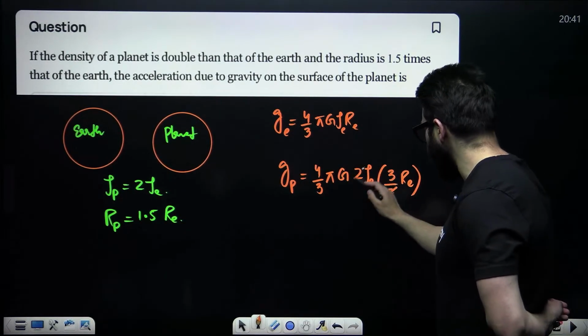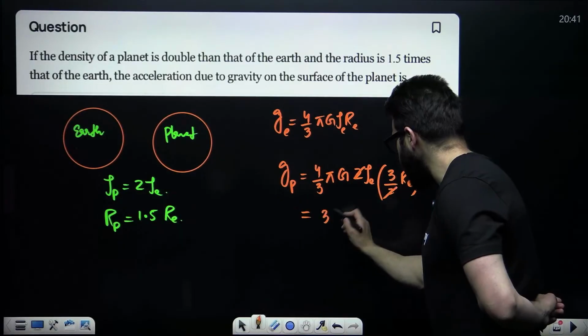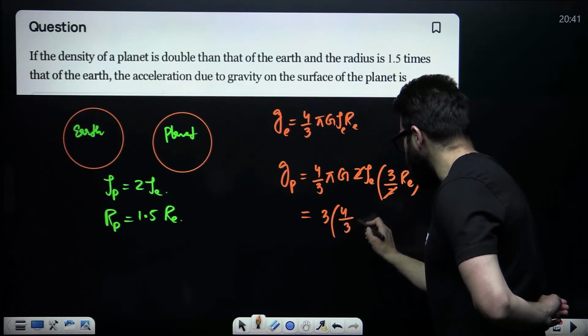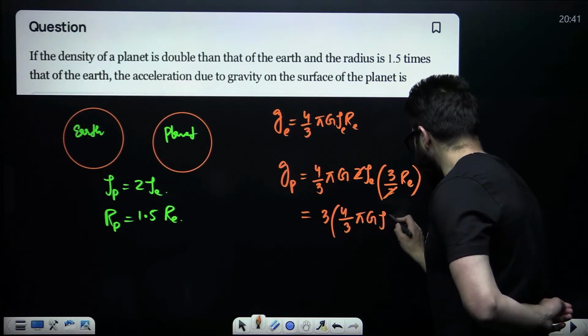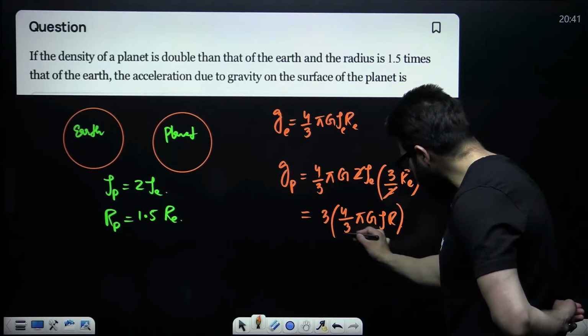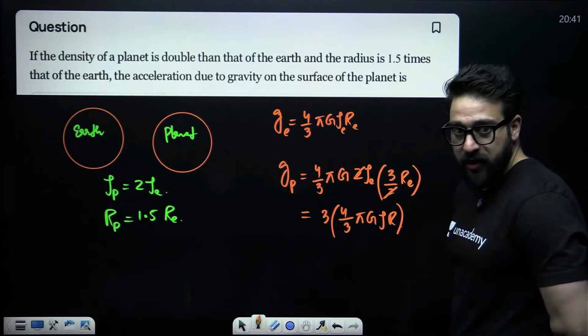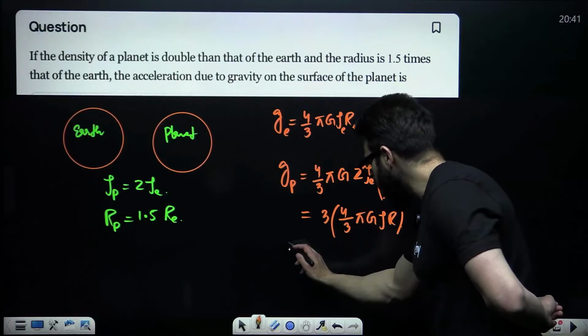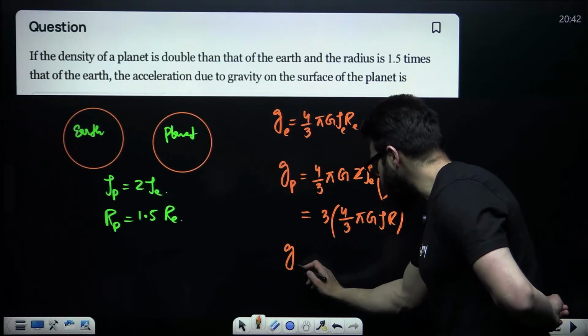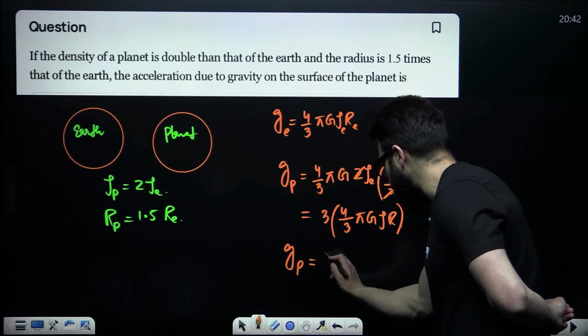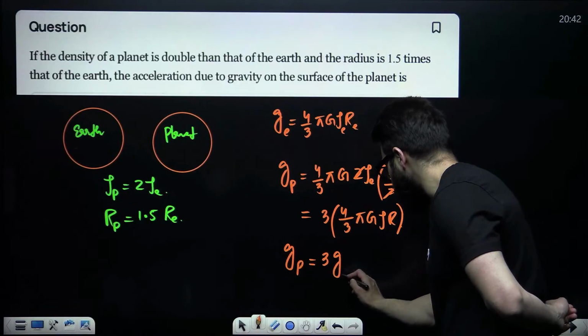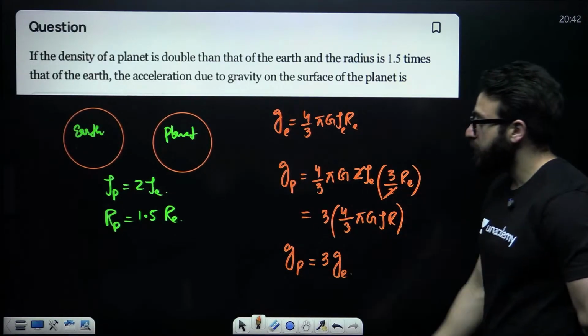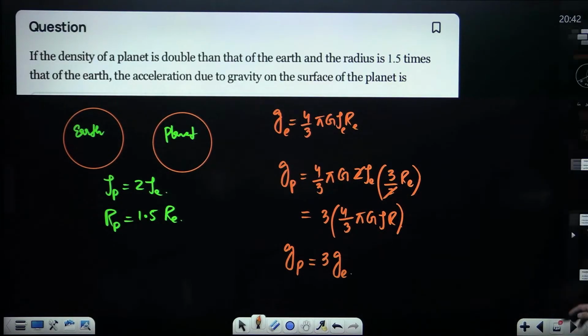Now 2 and 2 will cancel, so you'll be writing 3 times 4 by 3 pi G rho and r. Now what is this? This is the acceleration due to gravity on the surface of Earth. So we say acceleration due to gravity of the planet is 3 times the acceleration due to gravity on Earth.